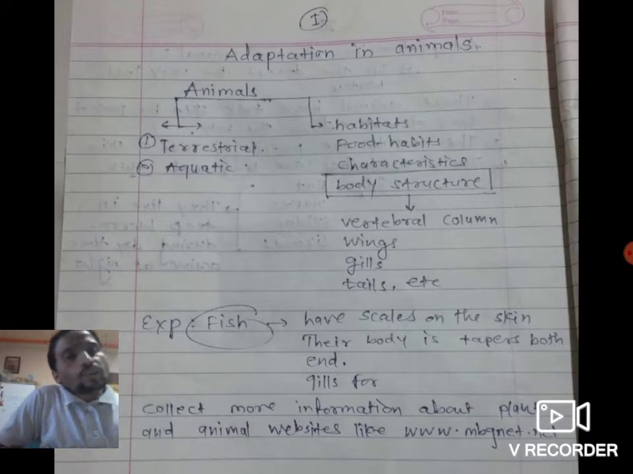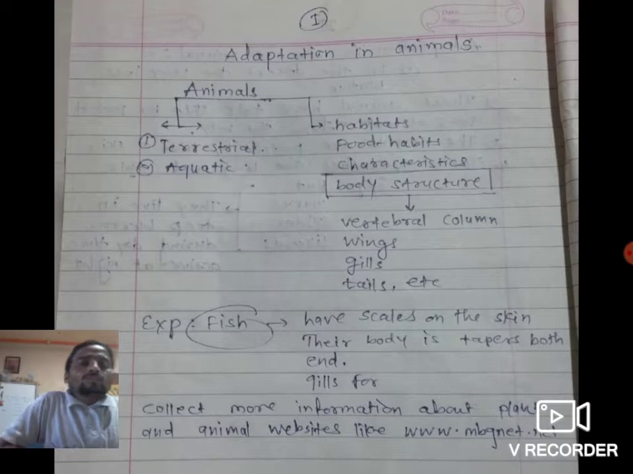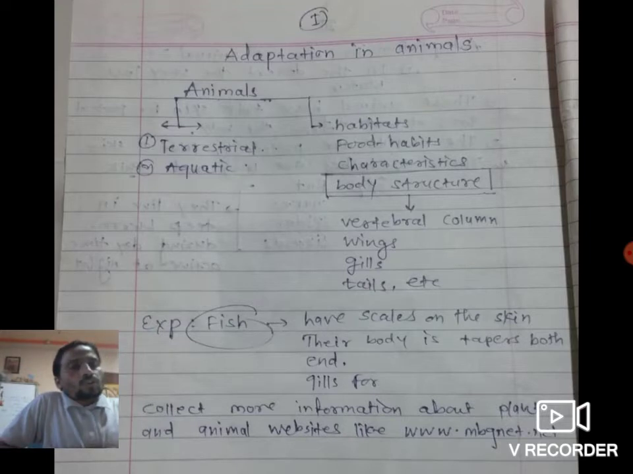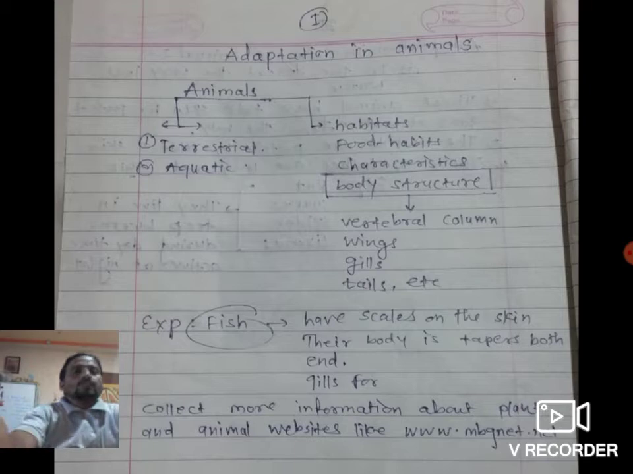You have to collect more information about animals and plants from the given website like www.mbzinet.net.